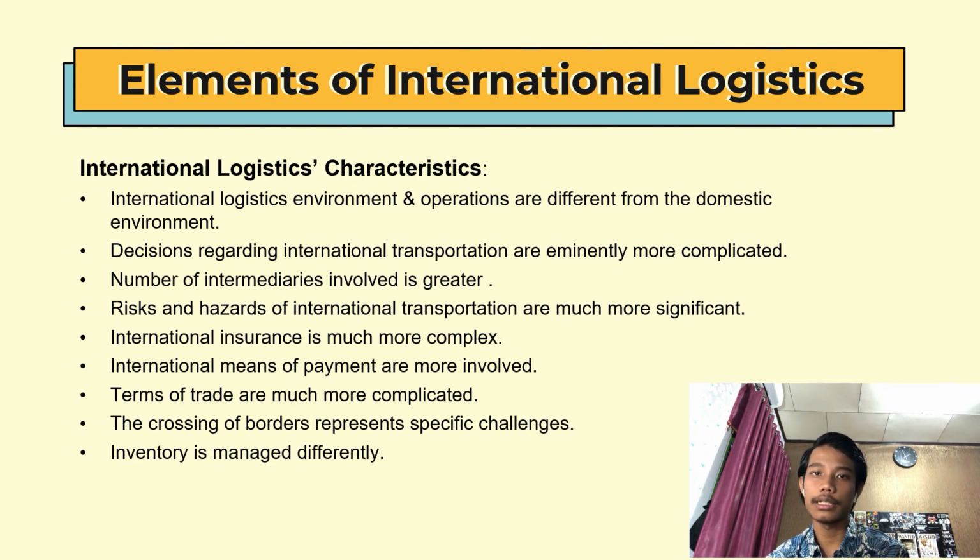The fifth is international insurance is much more complex. The sixth is international means of payment are more involved. The seventh is terms of trade are much more complicated. Next is the crossing of borders represents a specific challenge. And the last one is inventory is managed differently.